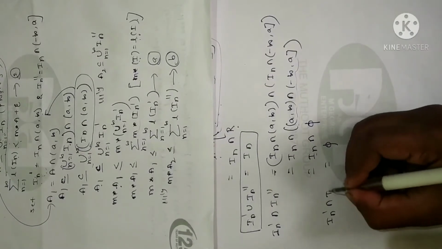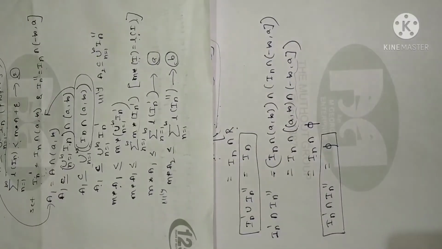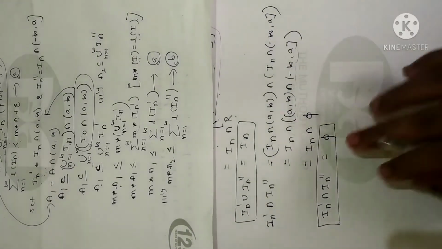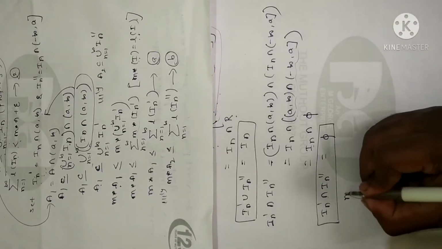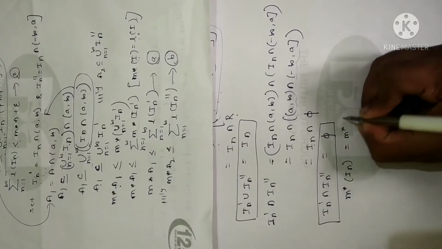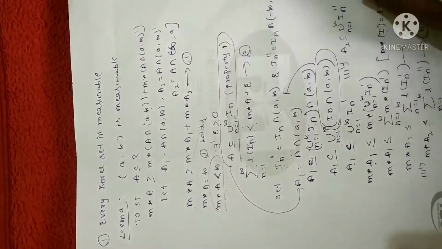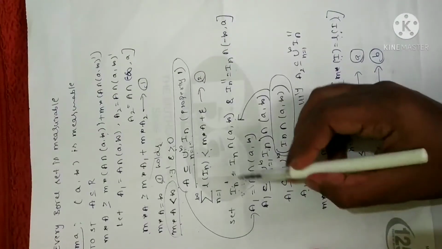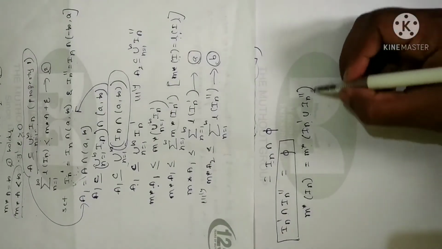So when you take the intersection of In complement and In double complement, you get the null set. Clear? Now I can write M star of the open interval In as M star of In complement union In double complement. Here I have assumed In complement and In double complement, so In contains both of them. That is why I have written this, so I can take the measure of their union.